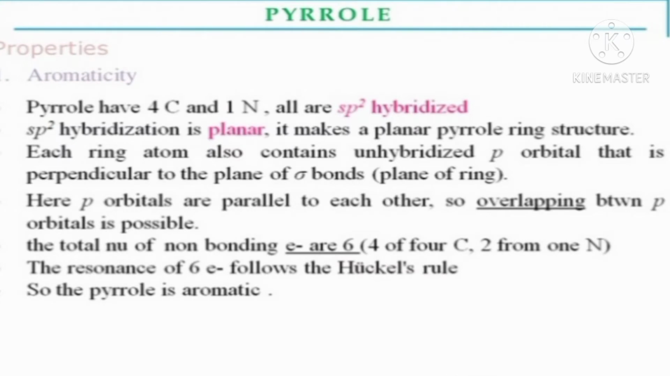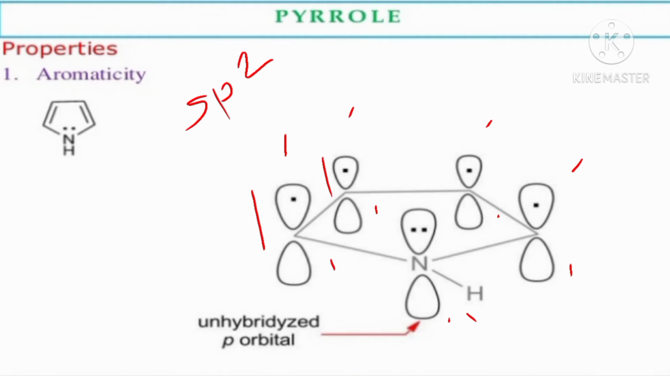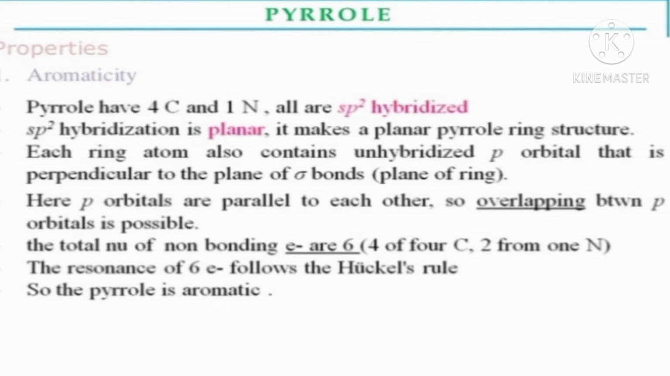And the total number of non-bonding electrons is 6, 4 from carbon atoms and 2 from the nitrogen atom. Here 6 non-bonding electrons: 1, 2, 3, 4 from carbons and nitrogen carries 2. 4 plus 2 is equal to 6, which obeys Huckel's rule. Therefore pyrrole is aromatic in nature.